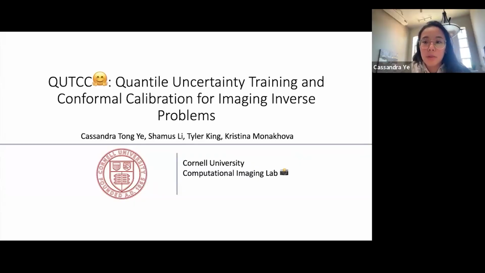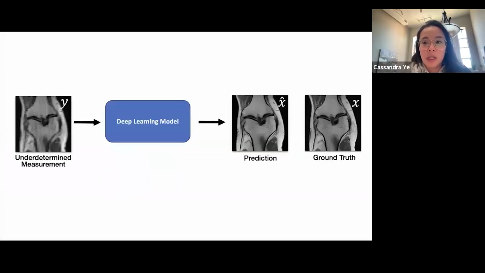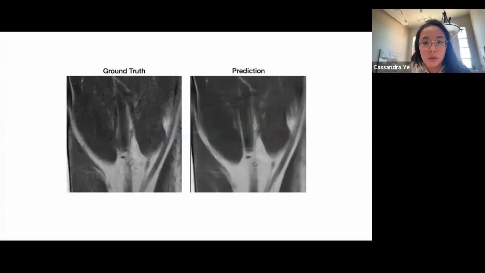Hi everyone, today I will be talking about quantile uncertainty training and conformal calibration for inverse problems. Deep learning has offered tremendous promise for scientific and medical imaging. However, these models can result in hallucinations, which are hard to pinpoint and can have serious downstream consequences.